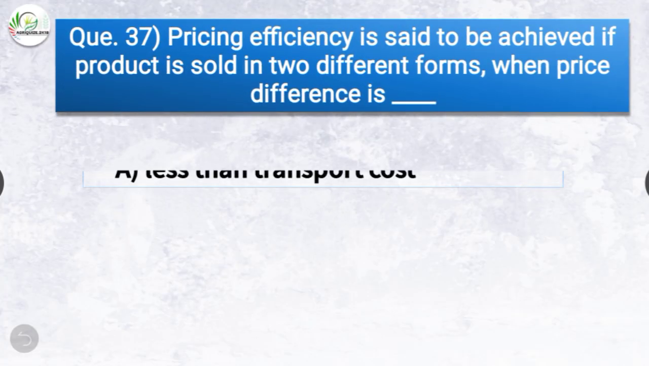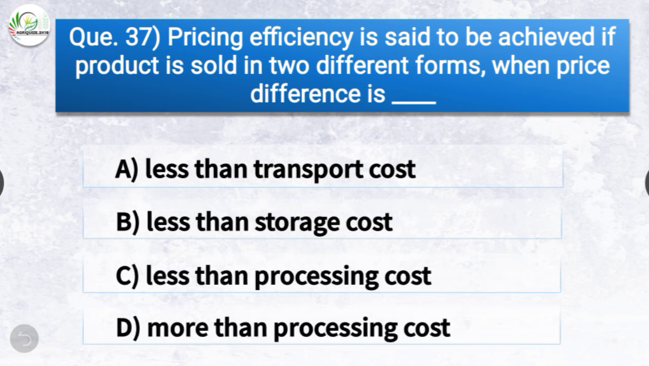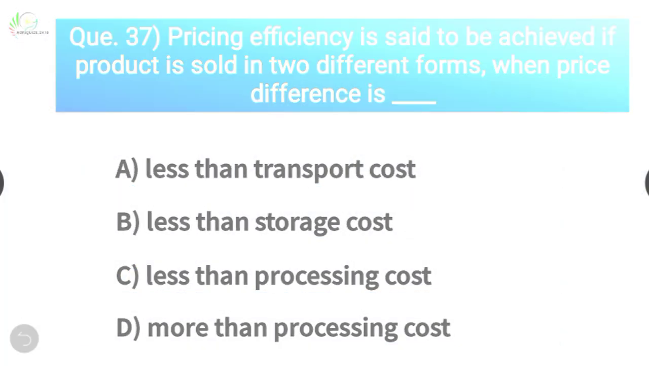Pricing efficiency is said to be achieved if product is sold in two different forms when price difference is dash. The options are less than transport cost, less than storage cost, less than processing cost, or more than processing cost. The correct answer is option C, less than processing cost. So pricing efficiency is said to be achieved if product is sold in two different forms when price difference is less than processing cost.